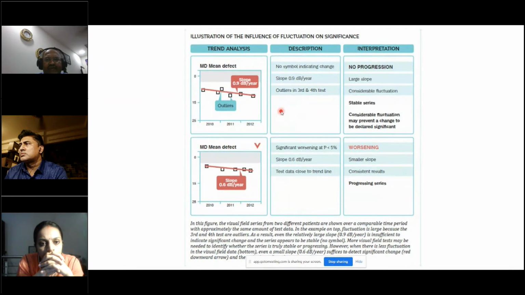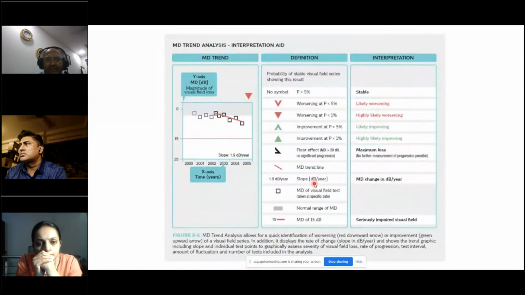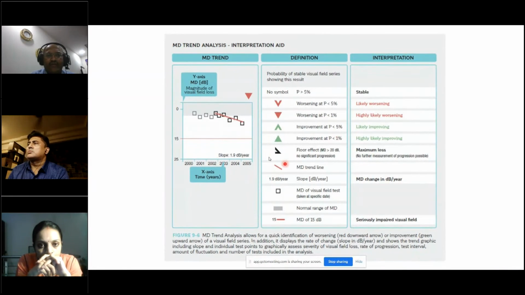So in this, you get a mean defect, which is a trend analysis, and you also get a description. So it says that 0.9 decibels per year is the rate of change. And then if you have a worsening, you get a symbol like this. So mean defect, and then it says that it is worsening, with significant worsening at P less than 5% level. And then you have all these symbols. So the V says worsening at P less than 5%, and the closed red triangle says worsening at P less than 1%, and then if you have improvement, that is also shown.